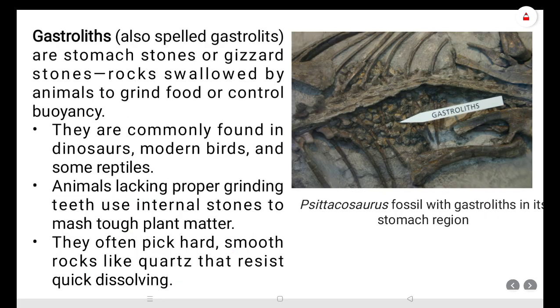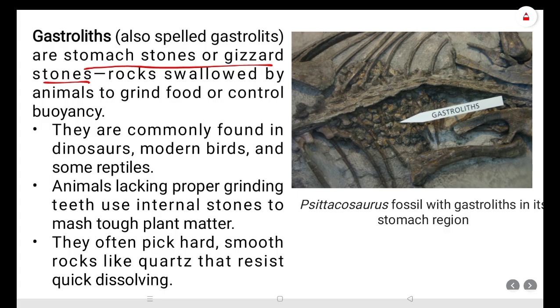And then gastroliths. Gastroliths, also known as gastrolids, are stomach stones or gizzard stones. As you can observe, some pigeons after having food swallow some rounded stones, because it helps them digest the food, as it grinds the food inside their stomach.